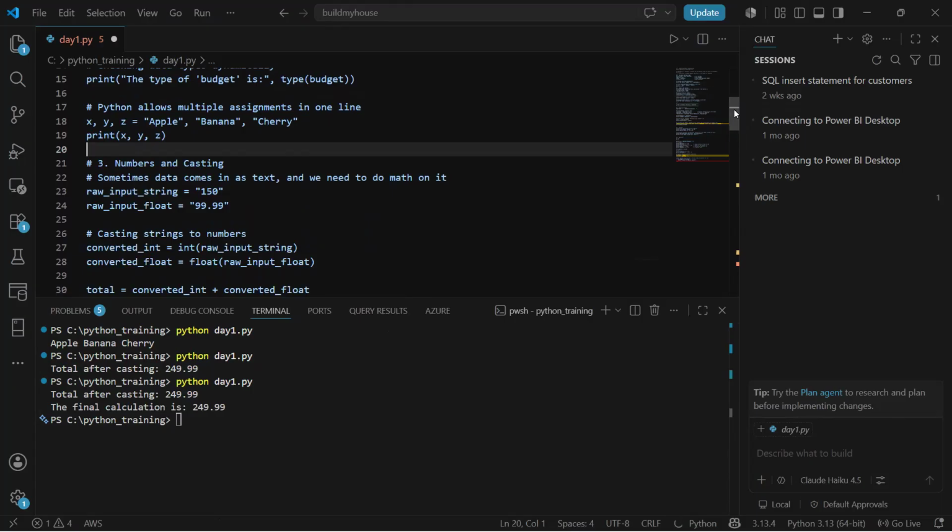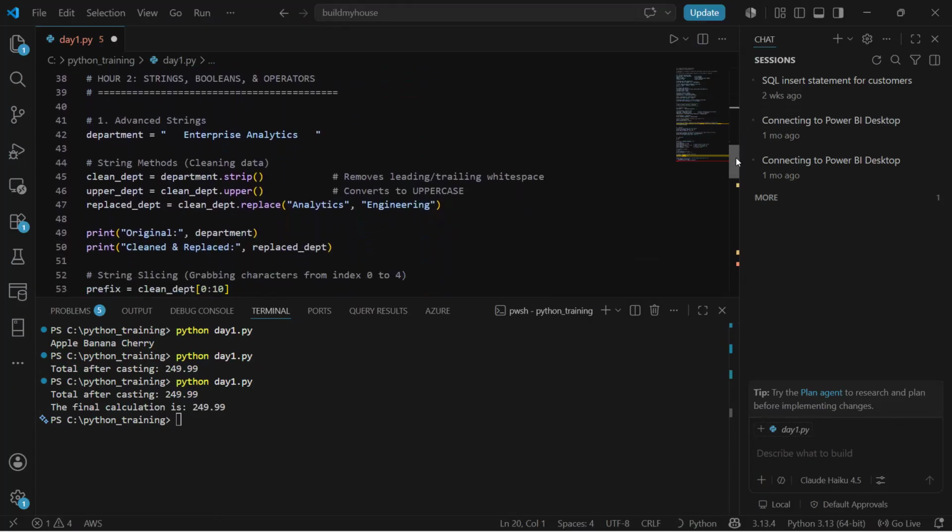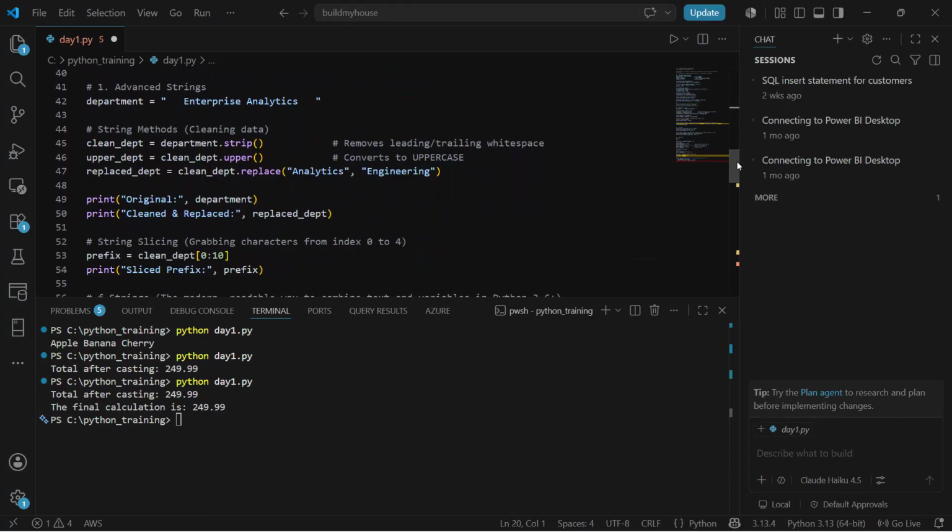Now let's go into the next example. If I want to talk about advanced strings, you can see what we have here.